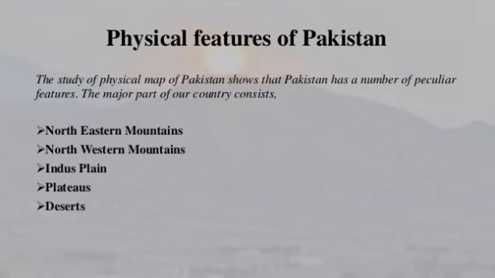So, physical features of Pakistan. The study of the physical map of Pakistan shows that Pakistan has one peculiar feature. The major part of the country consists of northeastern mountains, northwestern mountains, the Indus plain, plateaus, and desert, which means that Pakistan is very rich in physical features, as it has a lot of mountains as well as other features.